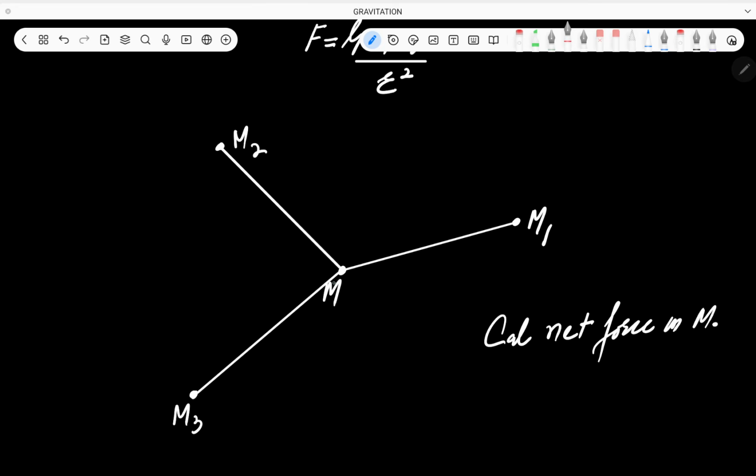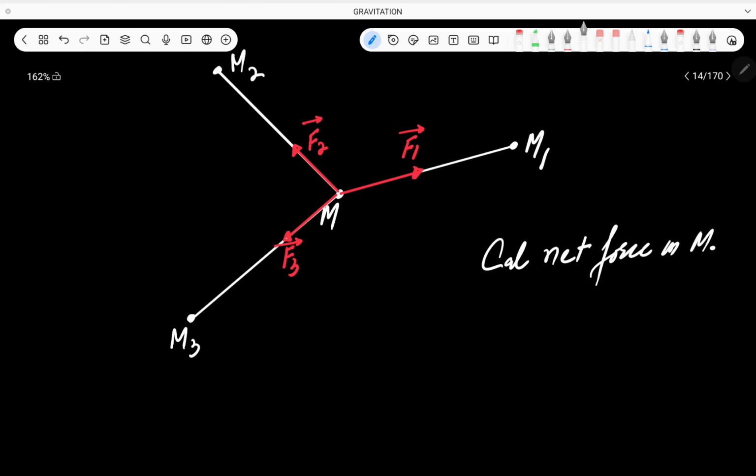Obviously, on this capital M, how many forces will there be? Three forces. Due to m1 the force will be f1. Okay, due to m2 the force will be f2, and due to m3 the force will be f3, like this. Alright, so how many forces are there on this? There are 3 forces, and obviously they are vectors.